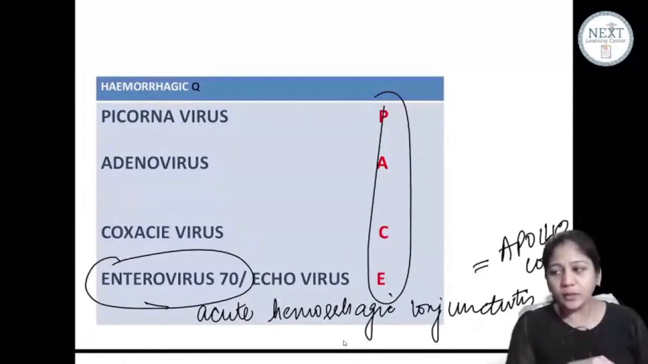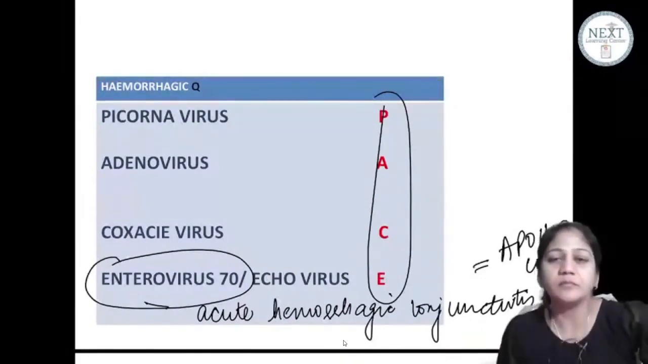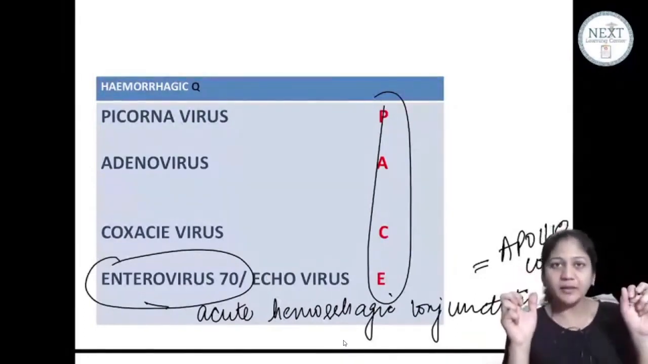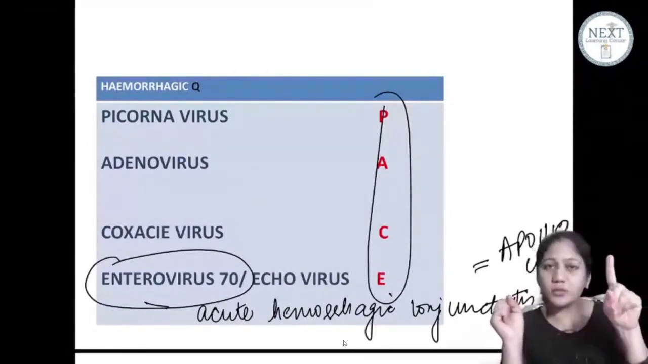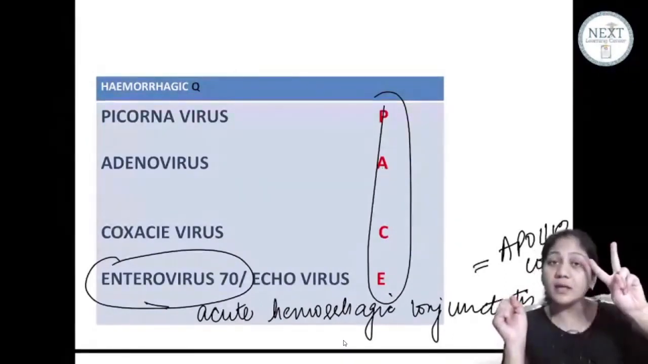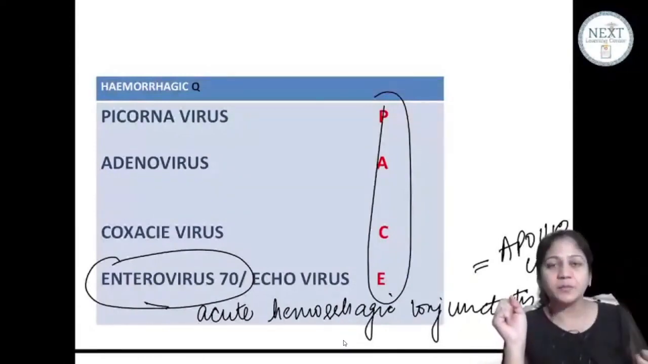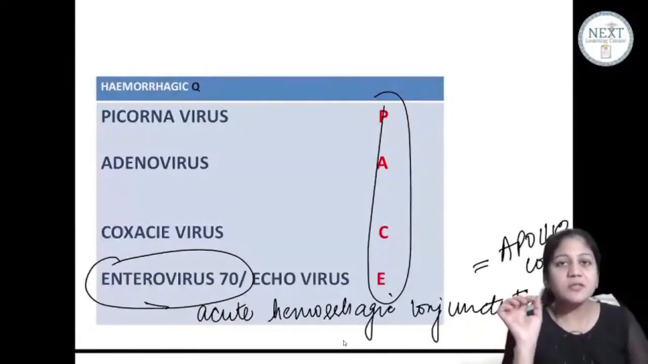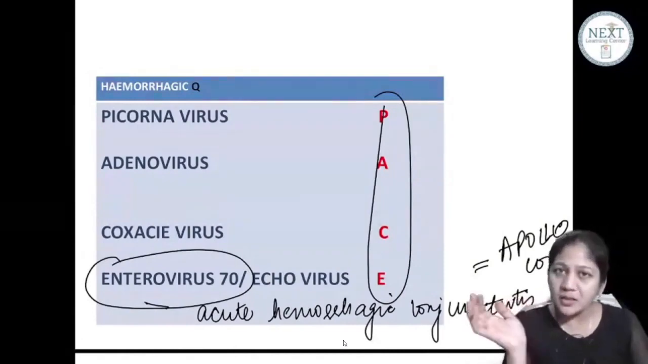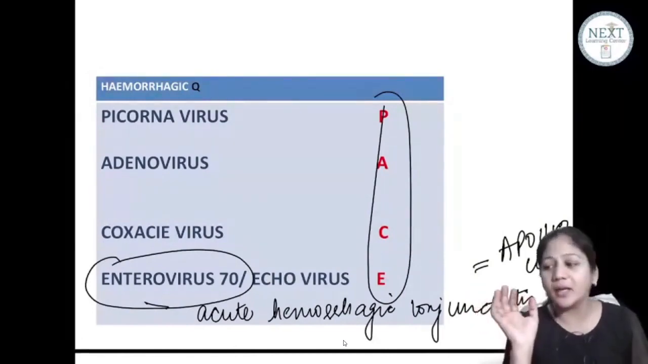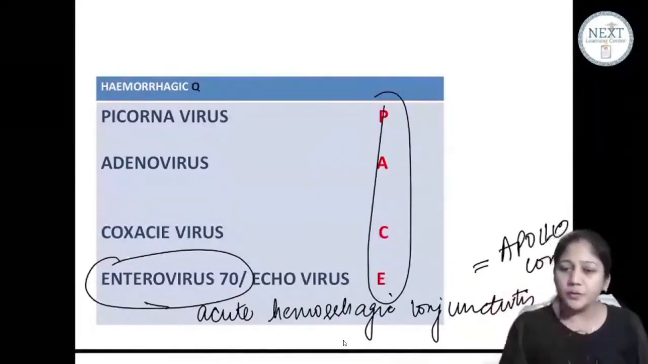So मैं क्या कह रही हूँ सुनो देखो फिर से. Viral conjunctivitis, first is the serous, which is most common. Second is hemorrhagic. Hemorrhagic can be because of PACE. But when I ask you specifically acute hemorrhagic conjunctivitis, then it should be enterovirus 70. Am I clear? All of you understood?